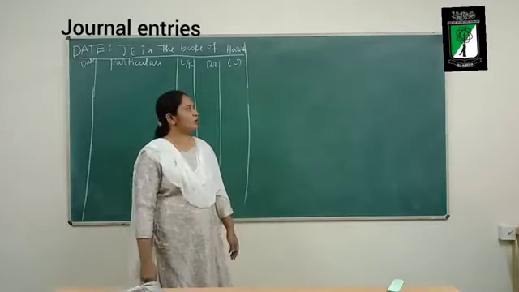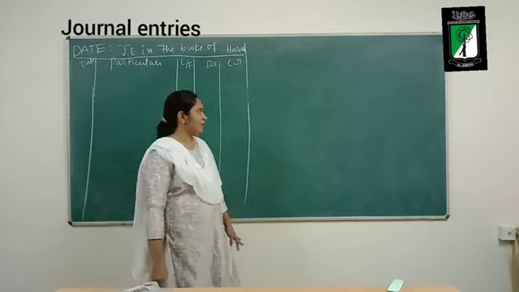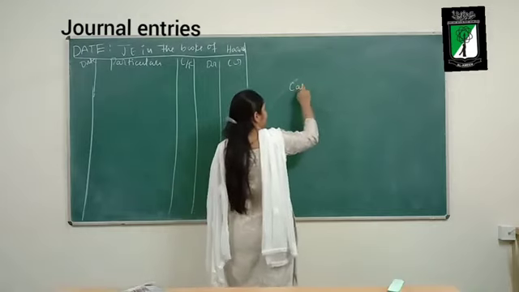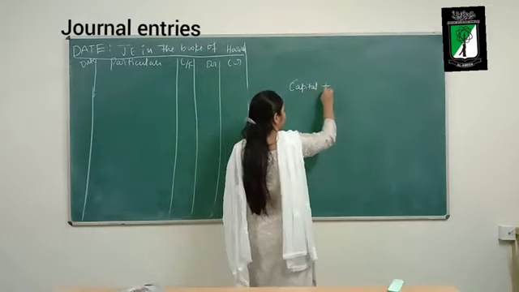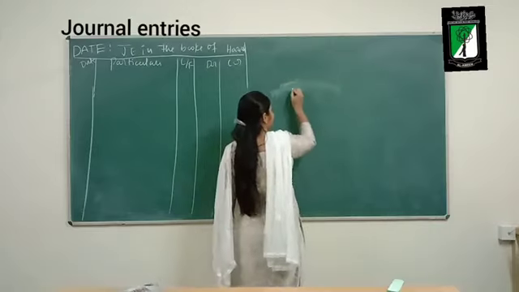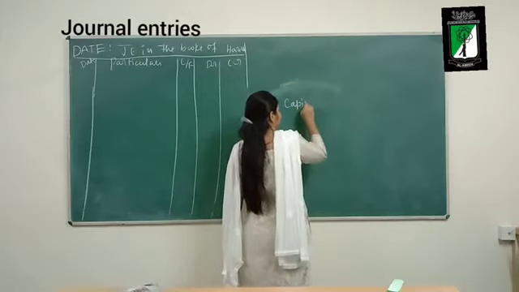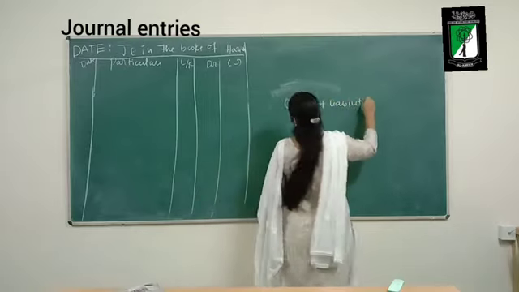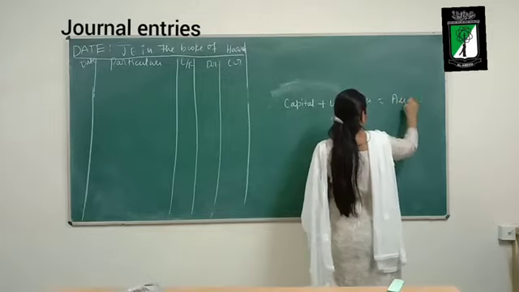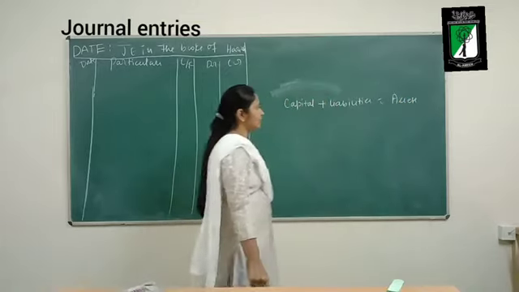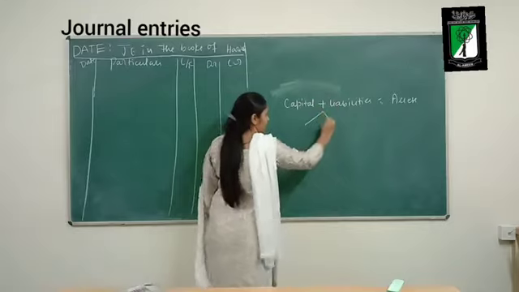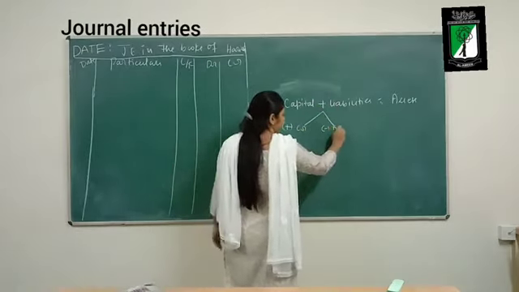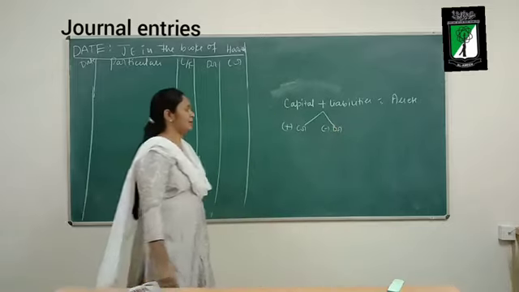So, I will be solving problems based on the modern approach itself. Capital plus liabilities is equal to assets. This is the accounting equation. For capital and liabilities, increase should be credited and decrease should be debited.